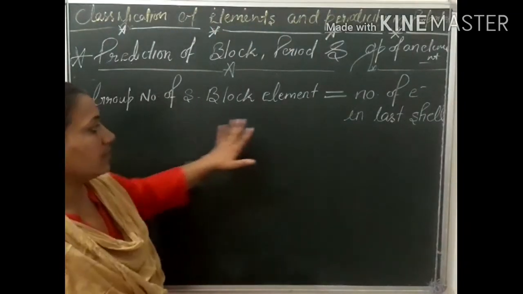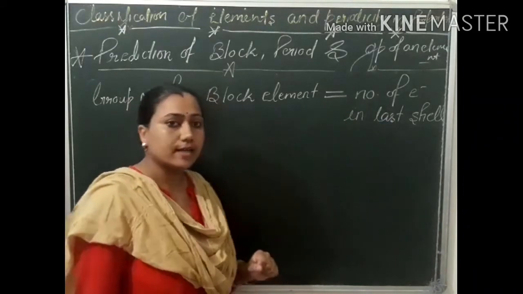Group number of s block element is equal to the number of electrons in the last shell.